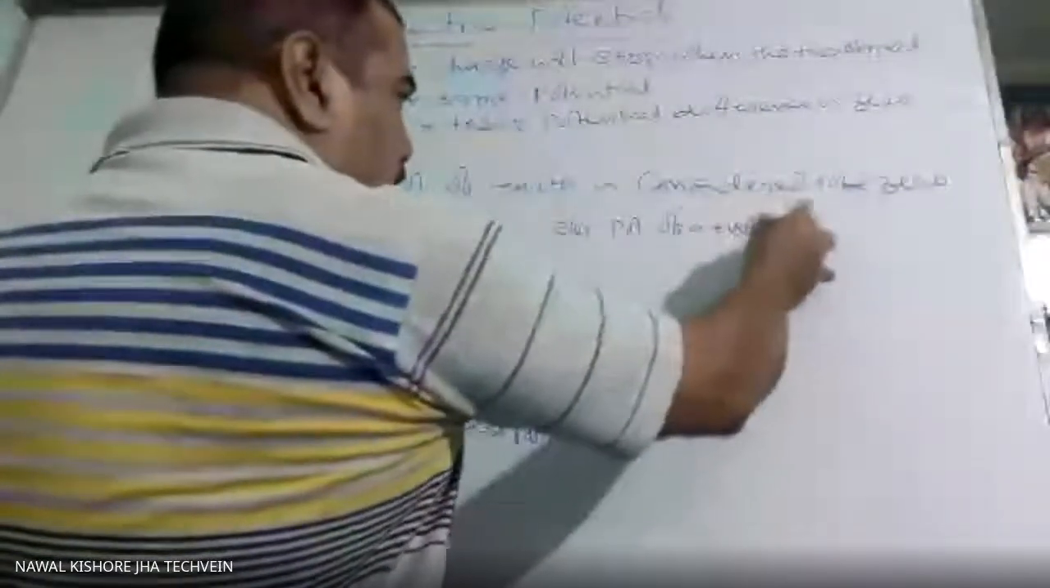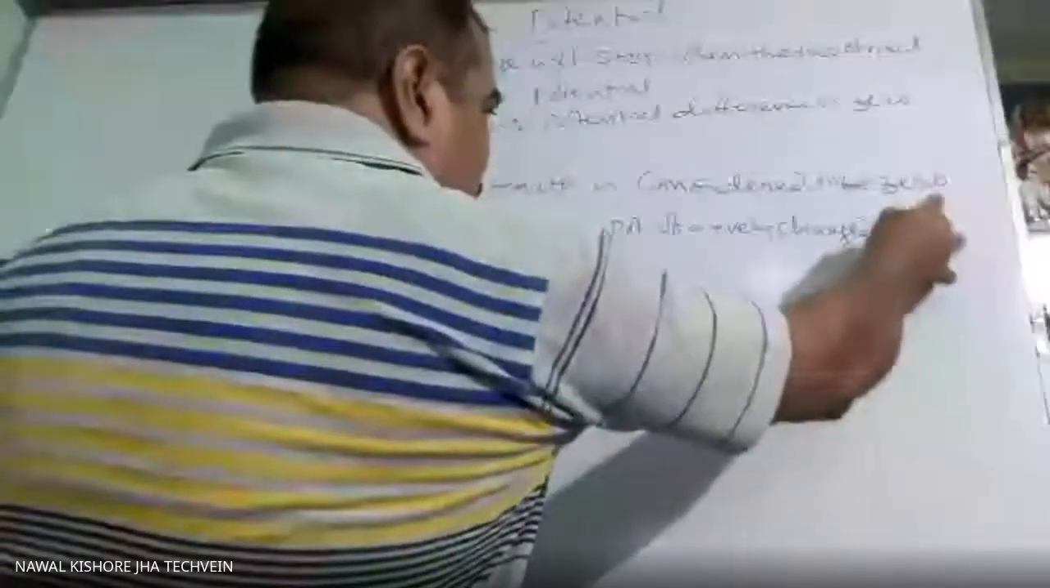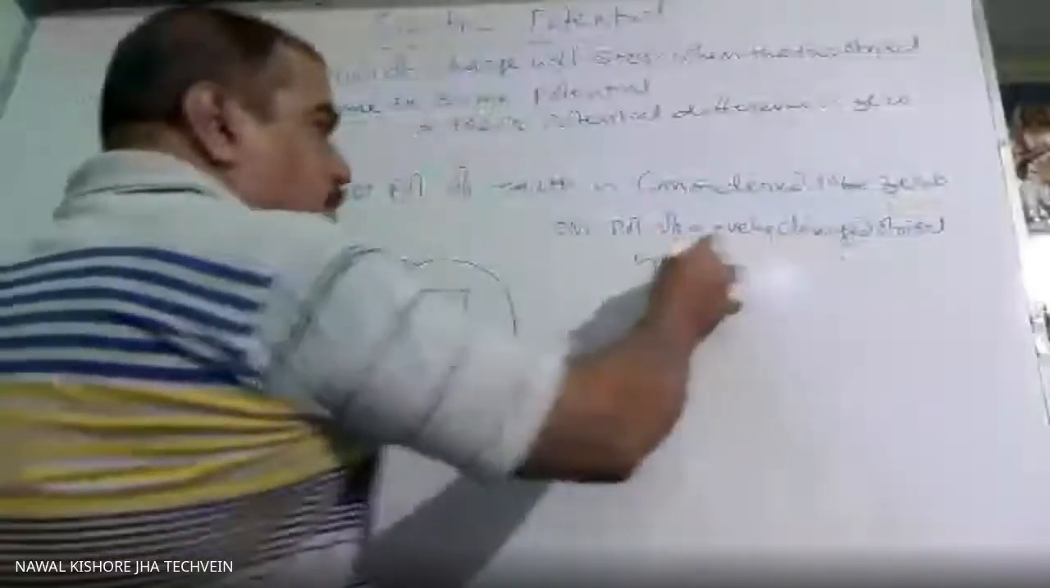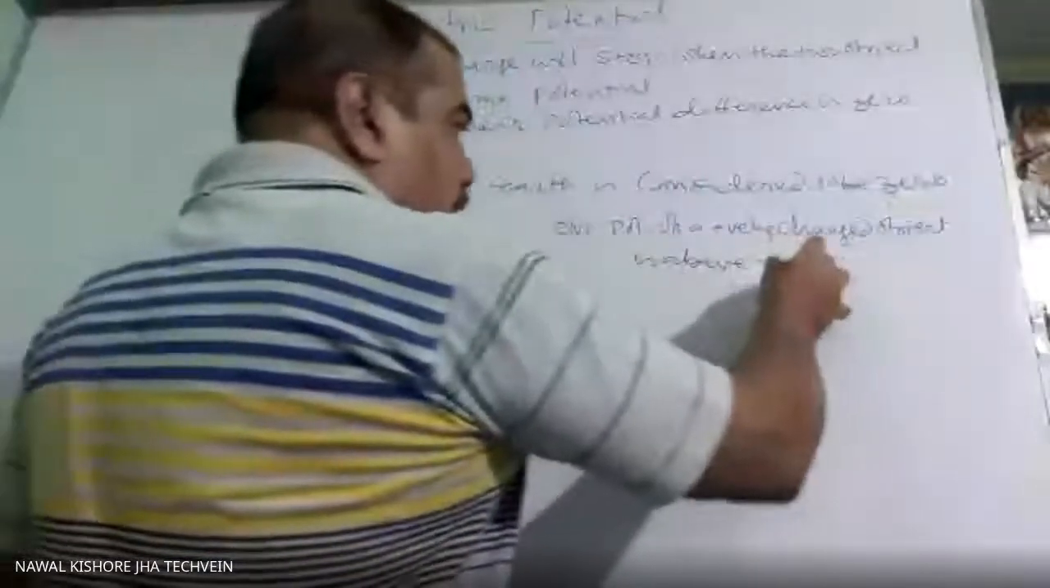So electric potential of a positively charged object is above 0. It is positive. Maybe plus 2 volt, maybe plus 5 volt. So it is higher potential. Means above 0 we say.